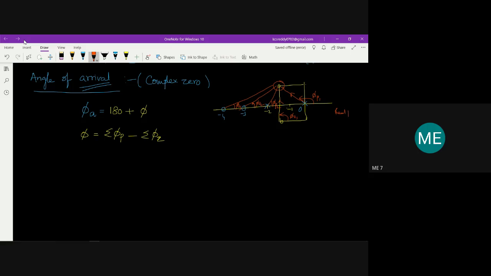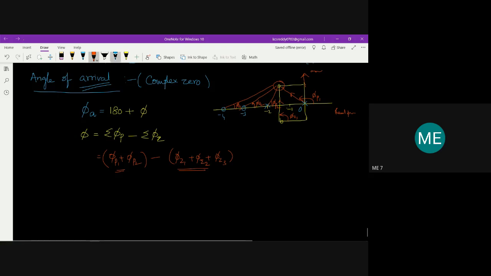This is the real axis and this is the imaginary axis, assuming that. We need to find phi p, that is phi p1 plus phi p2, as there are only two poles, minus phi z1, phi z2, and phi z3. These are the three angles made by the three zeros, and these are the angles made by the two poles.